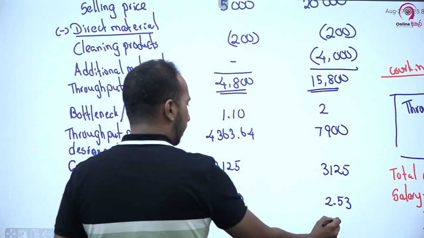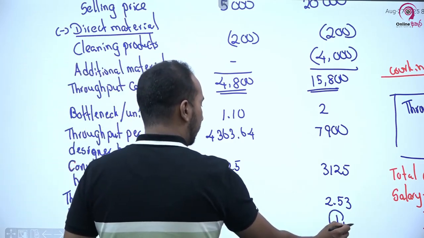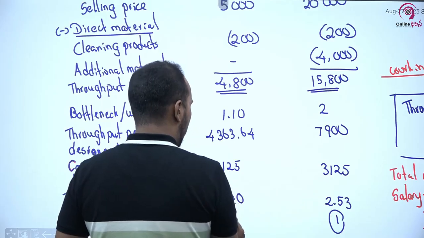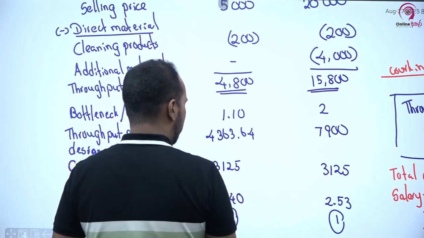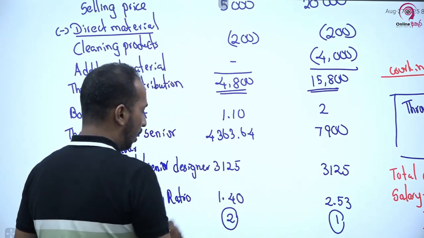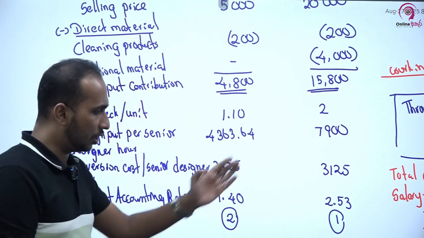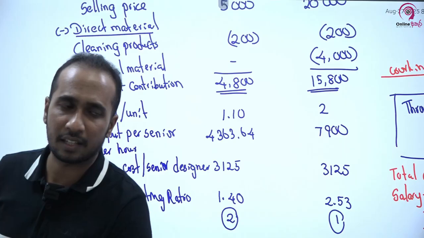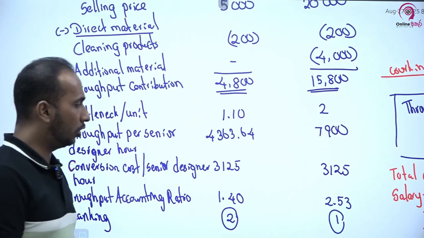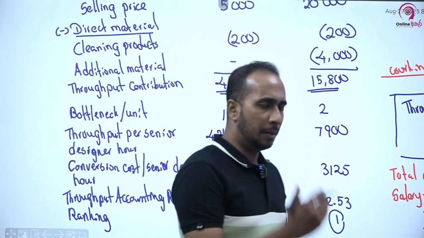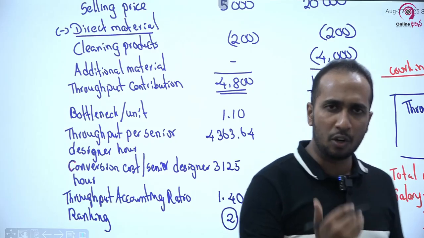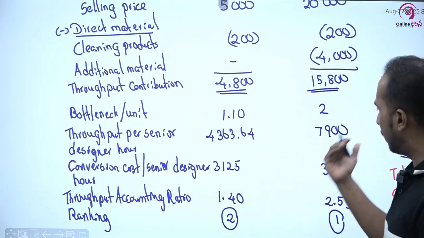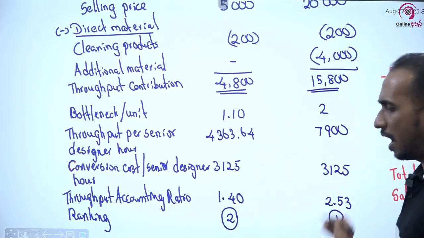So the highest rank is given to the product with the highest throughput accounting ratio, and the second highest rank is assigned to the product with the second highest throughput accounting ratio. So this is the ranking. In addition to that, you can include a kind of sentence explaining that based on the throughput accounting ratio, the prioritization should be devoted to hair treatment. Why? It yields the highest profit.